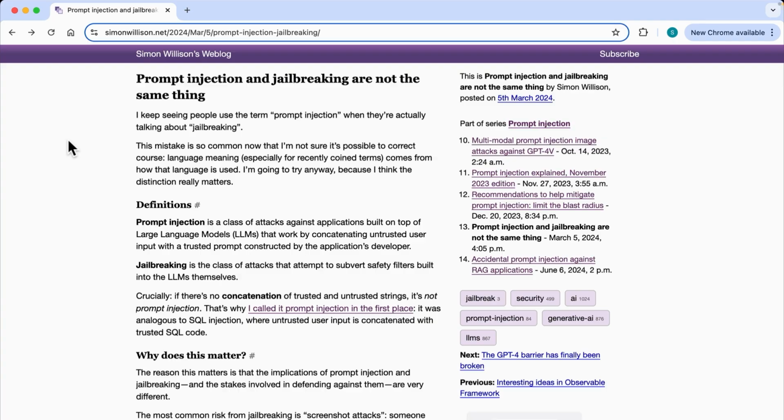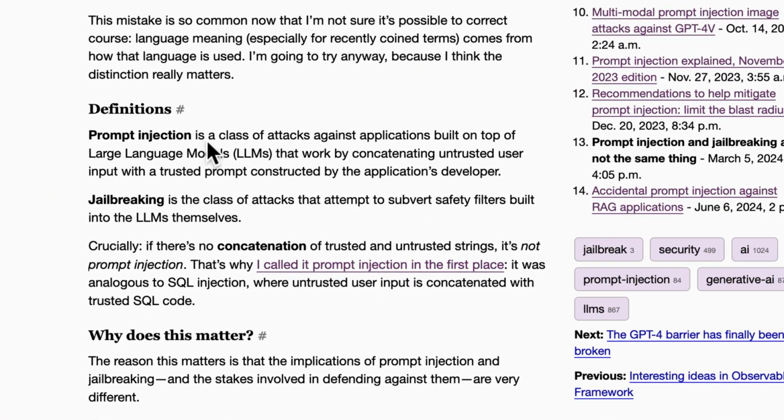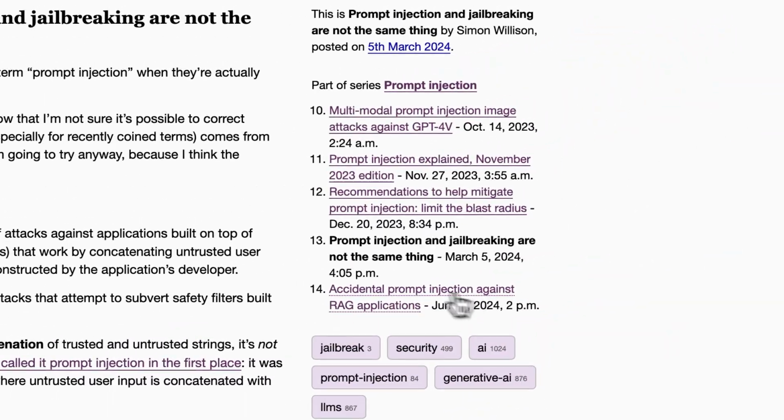However, I'll also include a link to this blog post in the course handbook from Simon Willison, who is actually the person who coined the term prompt injection, because you remember that Preamble company that discovered prompt injections actually called it command injection at the time.